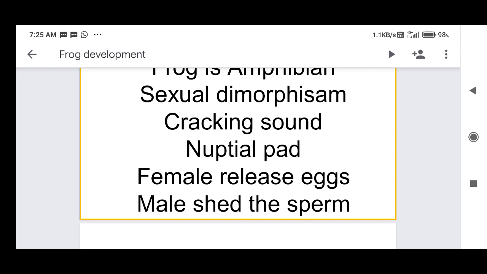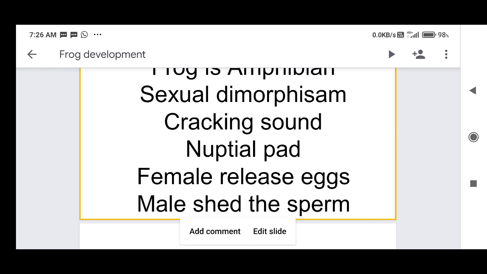Whenever the organisms attain the mating age or sexual maturity, the male frogs develop vocal sacs, and by these sacs they can produce a special sound. That sound is called a croaking sound. By the croaking sound, the female frogs can identify the males of their own species.